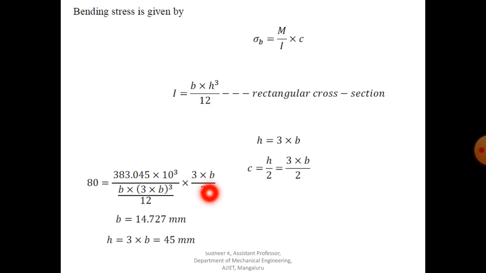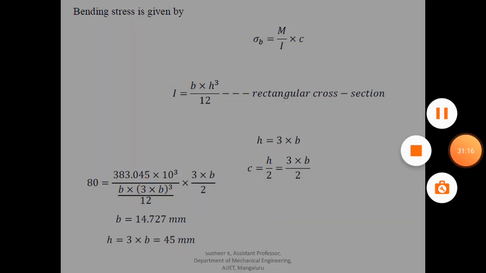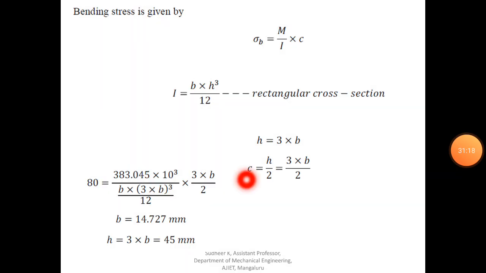You substitute that, and then you will get only one variable, that is the width of the lever. The width of the lever comes to 14.727 millimeters, so nearly you can consider it as 15. So b is 15 mm, which means the height will be 45 millimeter.